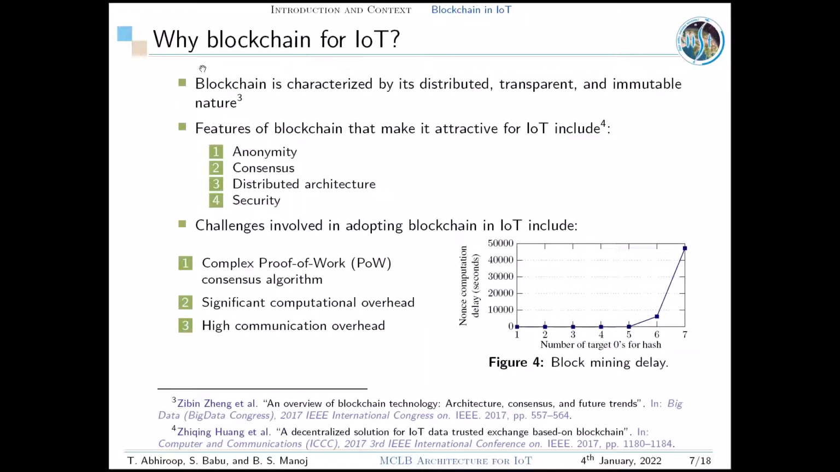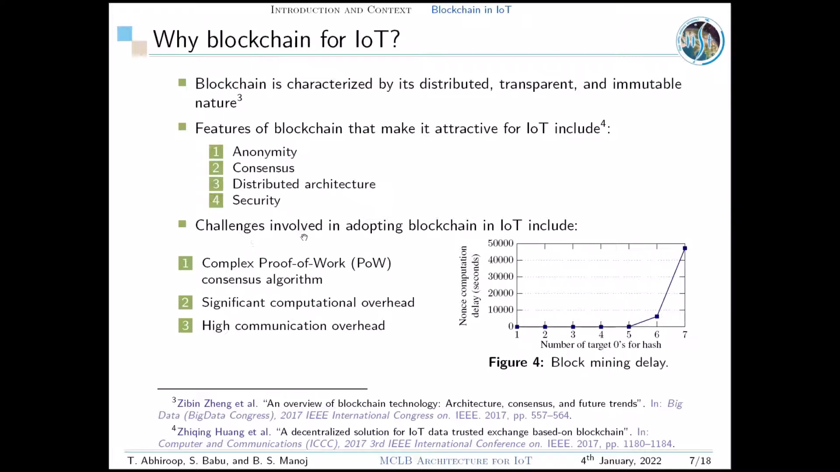Therefore, we examine the feasibility of blockchain for IoT. Blockchain is characterized by its distributed, transparent, and immutable nature that makes it unbreakable. Features of blockchain that make it attractive for IoT are anonymity that ensures privacy of the user, consensus that eliminates single point failures and ensures robustness, distributed architecture that ensures scalability, and security. The cryptographic and hashing algorithms make the system impossible to alter or modify.